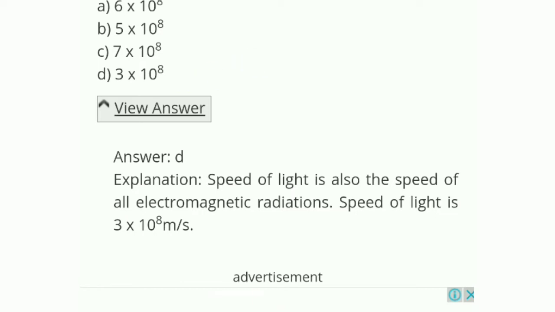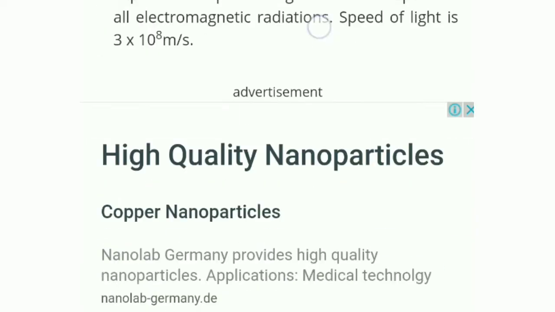So the explanation is here. Speed of light is also the speed of all electromagnetic radiation. So speed of light is 3 into 10 to the power 8 meter per second. This is the speed of light. Okay, let's see question number 2.